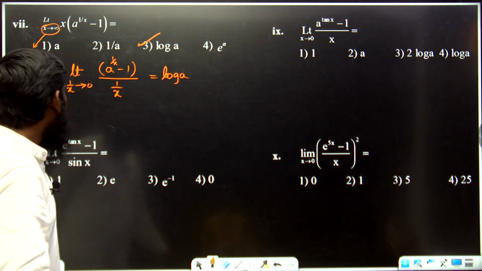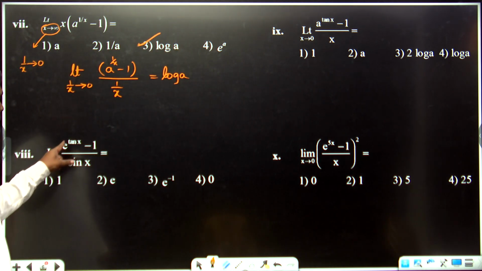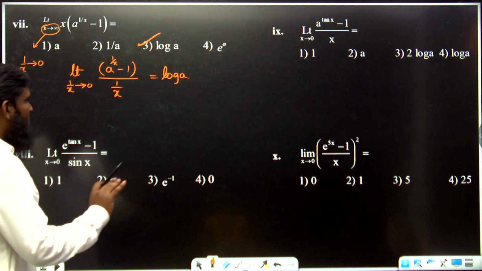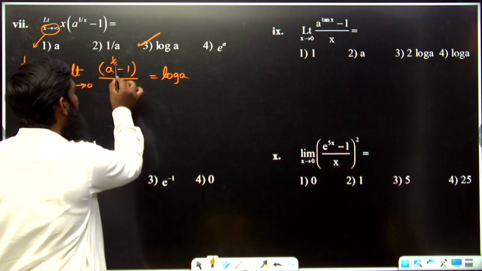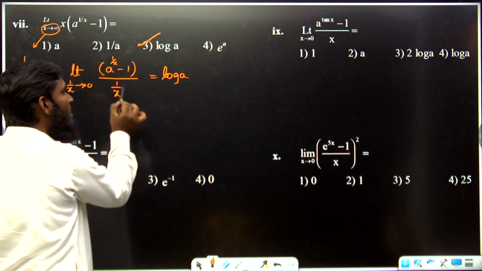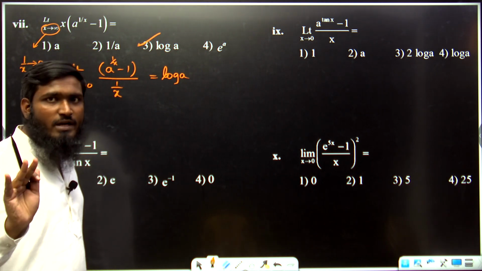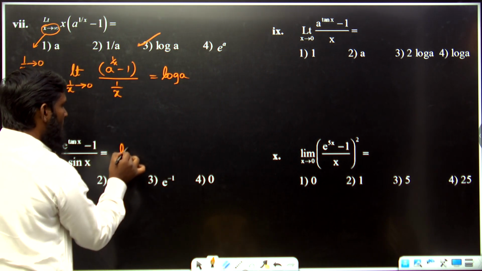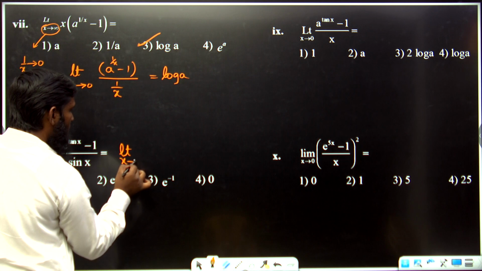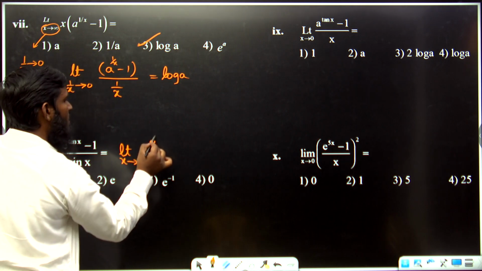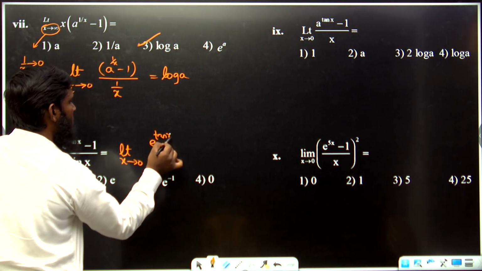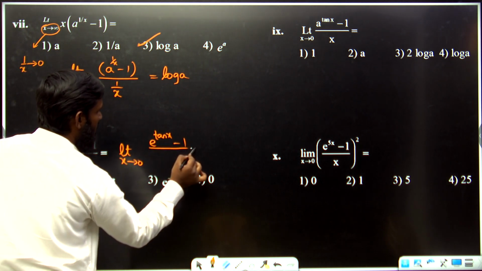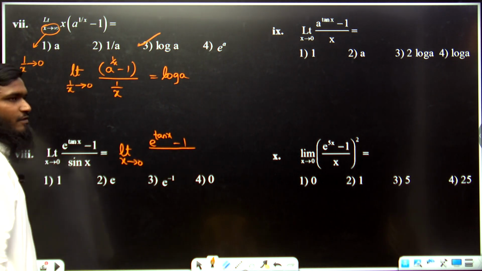That's it. Now next one, limit x tends to 0, e power tan x minus 1 by sin x we are having. Now let us see this part. Just now we have discussed that whatever function we are having in the numerator, in the denominator also the same function should be there. Now if you are seeing this question, listen carefully. Limit x tends to 0, this part we are having, e power tan x minus 1 divided by sin x we are having over here.